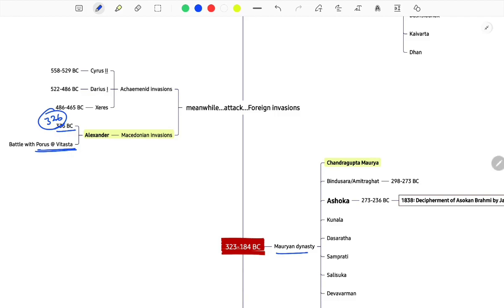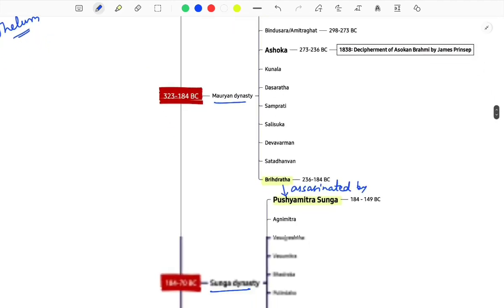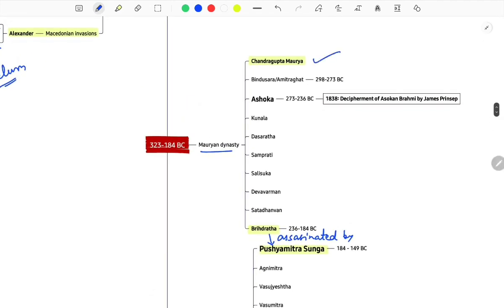So this was also your question, Vitasta. I hope you remember, it's the name of river Jhelum. Sorry, that's not the Byas, this is your Jhelum. Byas was the river where Alexander was stopped from moving forward. And what was the Greek name of Byas river? This was also your question. If you remember, Hyphasis, I was not pronouncing it correctly.